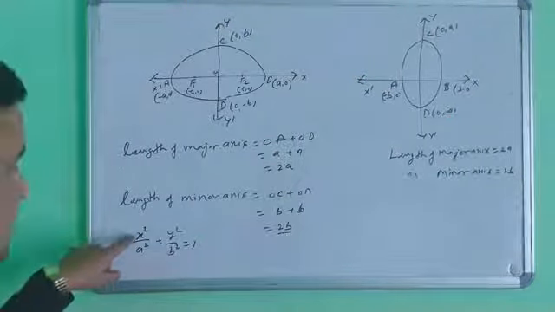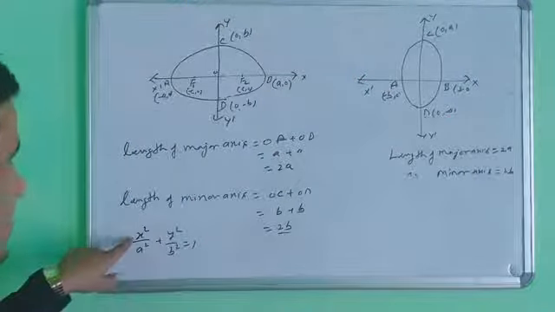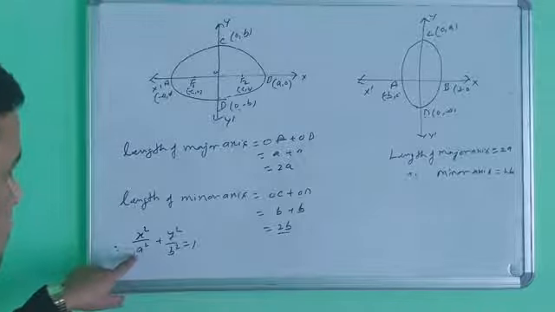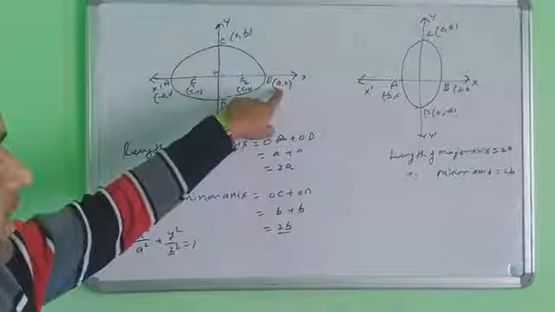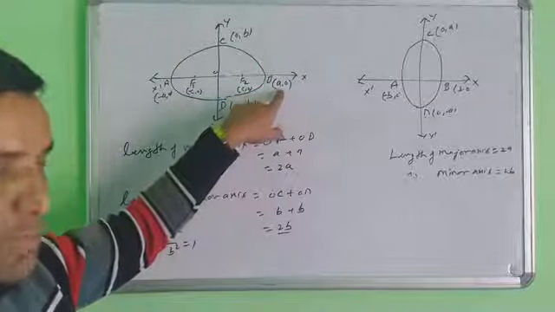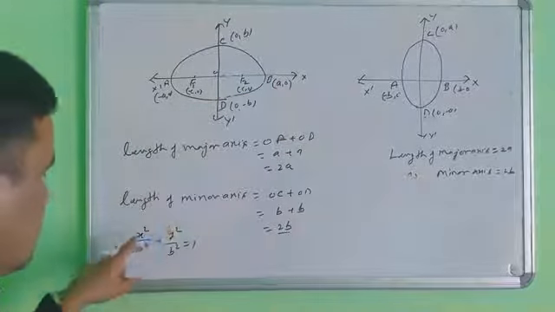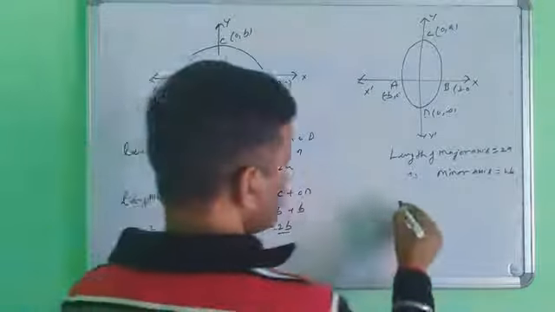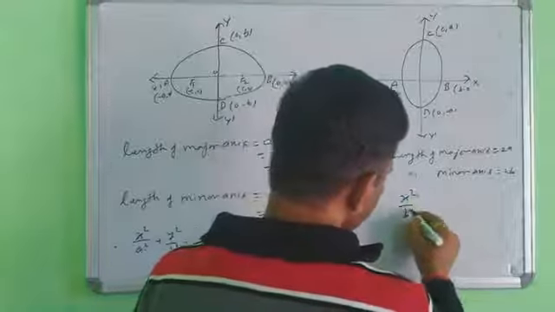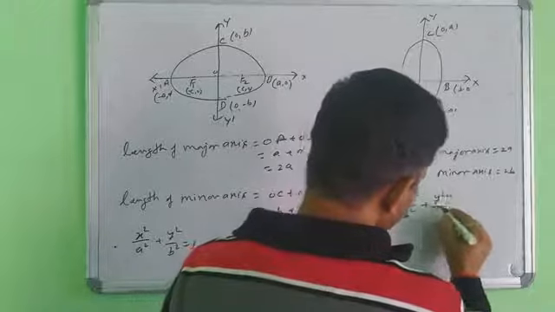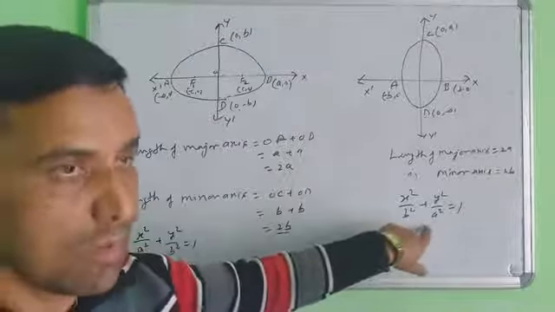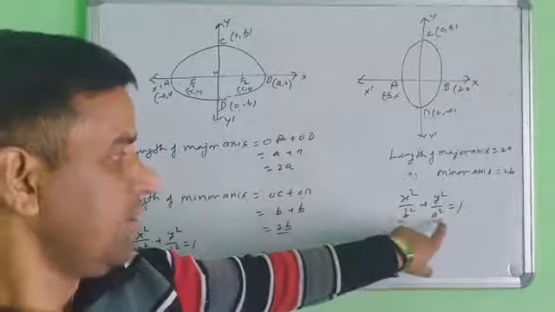Here x means the major axis is the x-axis, so the intercept on the x-axis is A. So A is the intercept, always on the major axis. So x square upon a square plus y square upon b square equal to 1. And the other equation is x square upon b square plus y square upon a square equal to 1. This is the equation of the ellipse when the major axis is y.